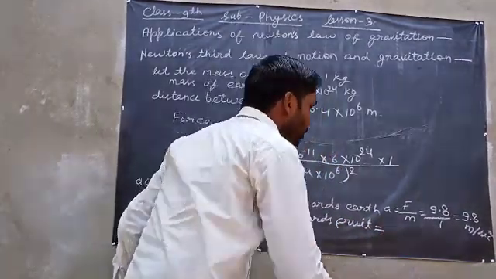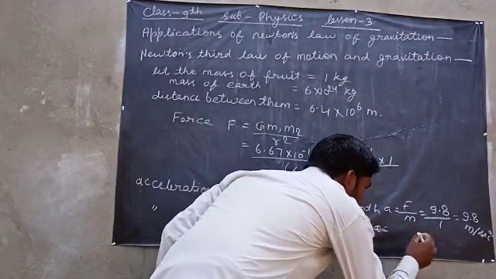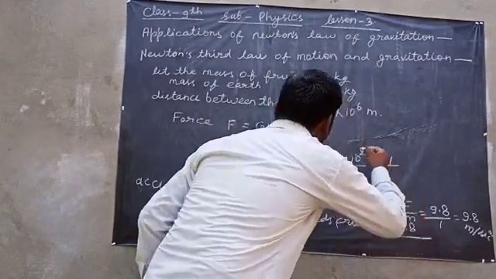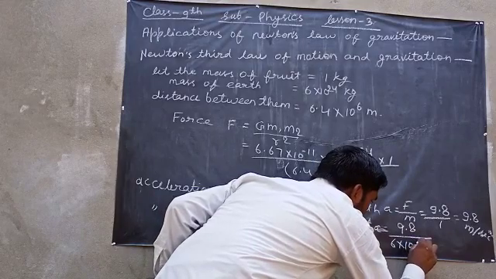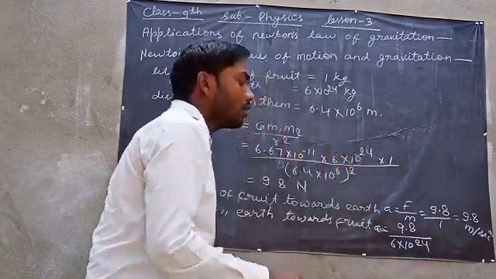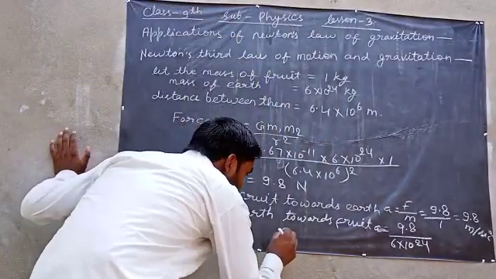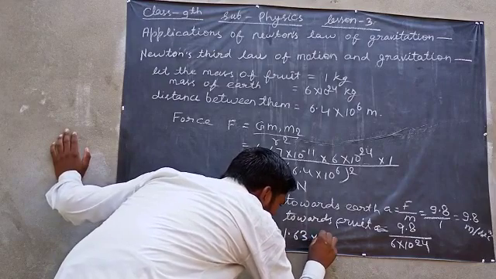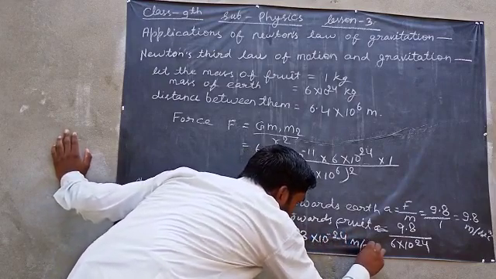It will also be A is equal to F by m, means 9.8 upon mass of Earth, 6 into 10 to the power 24. When you calculate this, it will be about 1.63 into 10 to the power minus 24 meter per second square.